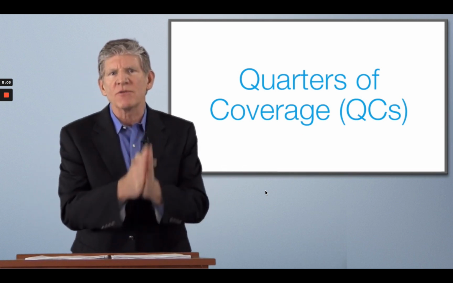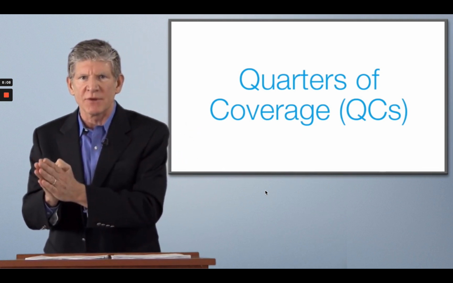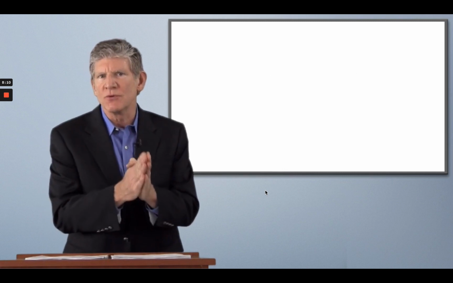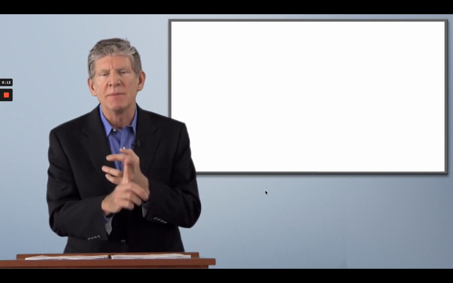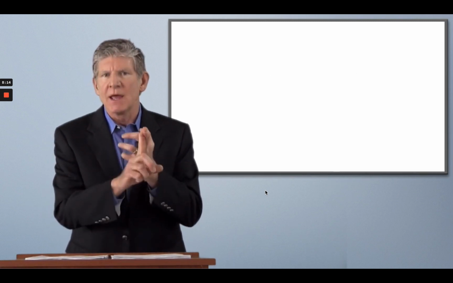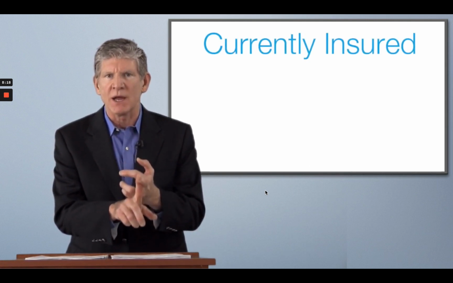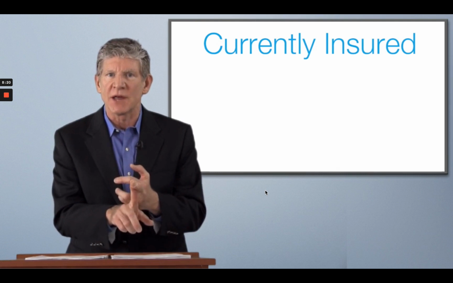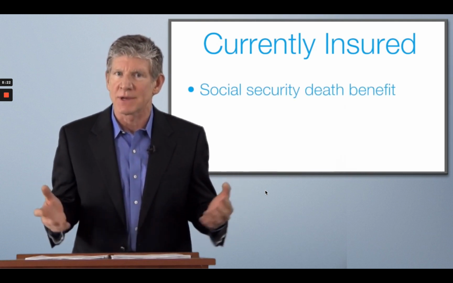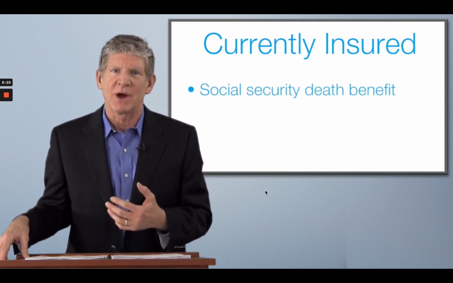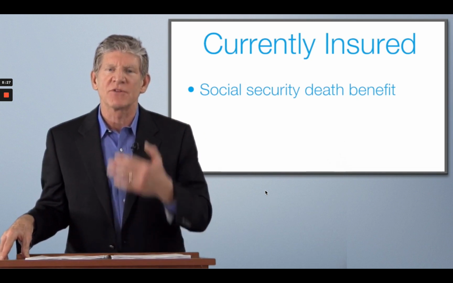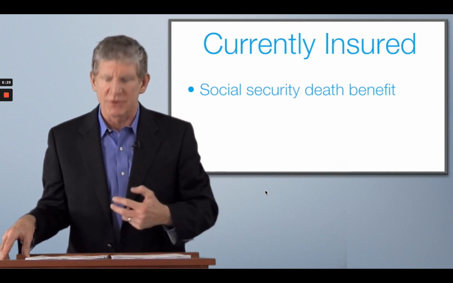In the process of earning the right to Social Security benefits, workers go through 2 stages. First, they become currently insured. If you are currently insured with Social Security, you've earned the right to Social Security death benefits. More accurately, your survivors have earned the right to Social Security death benefits in the event of the worker's death.